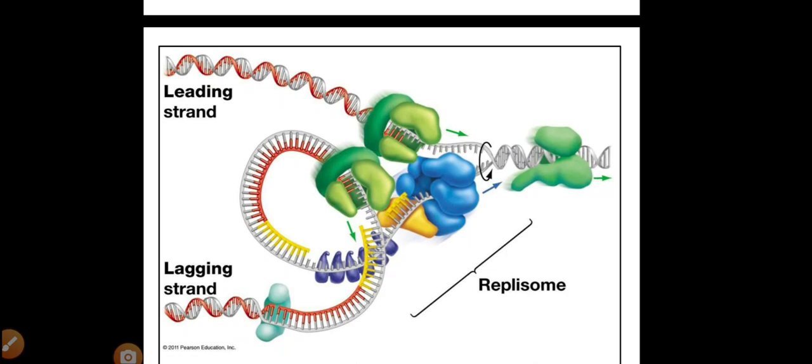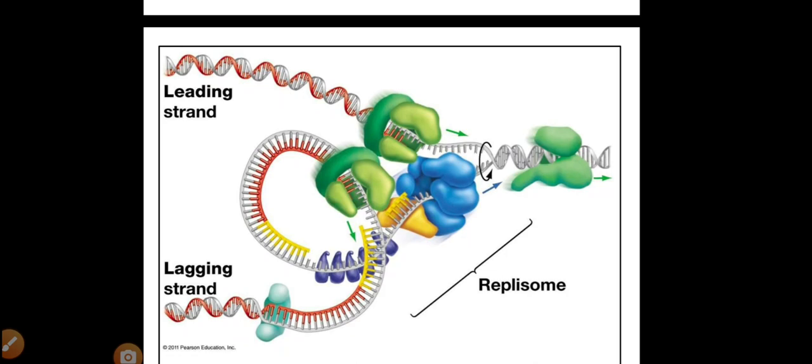On this strand DNA polymerization is as usual, 5 prime to 3 prime direction, but this strand runs opposite to the first strand. That is why it takes a turn and enters the active site, and the copy of the DNA strand is made in pieces. That is why this strand is called the lagging strand.